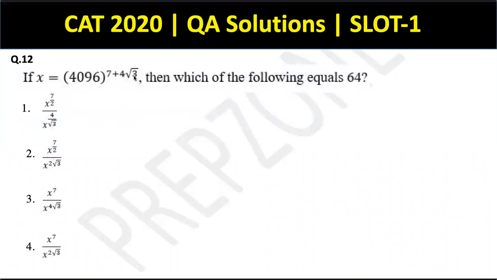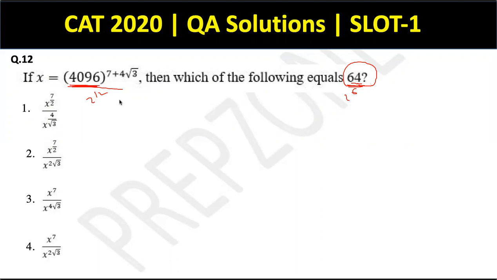Okay. Again, something of the sort of surds and indices, a chapter which people usually struggle with. Cool. So if x is equal to this, which of the following equals 64? So guys, clearly I can see a connection between 64 and 4096. This is 2 to the power 12. This is 2 to the power 6. So 4096 is nothing but the square of 64.